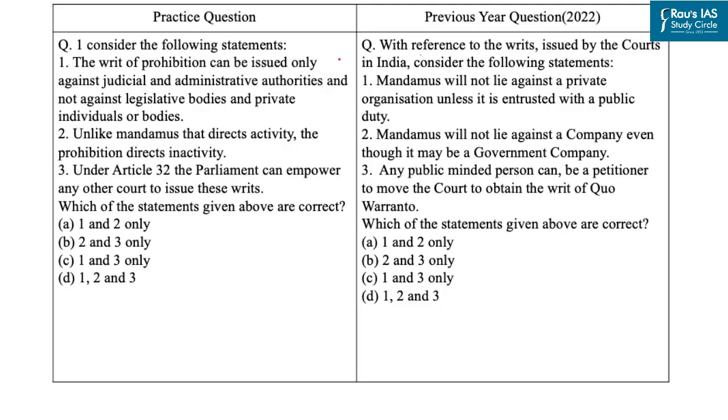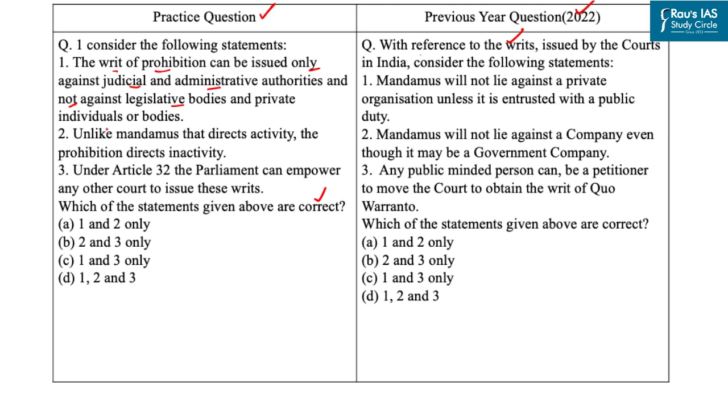Now, under Indian polity, UPSC has been asking questions based on jurisdictions and powers of Supreme Court. Like this question which came in last year prelims examination based on writs issued by the courts in India. So here we have curated a question based on the same theme. In this question, you have to find out the correct statements. The first statement is the writ of prohibition can be issued only against judicial and administrative authorities and not against